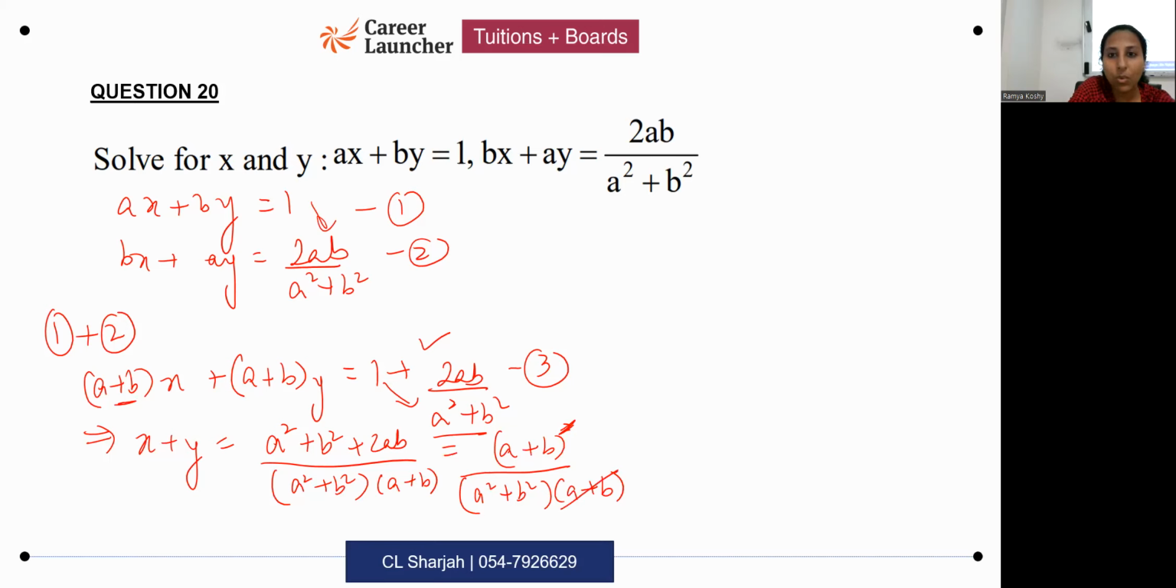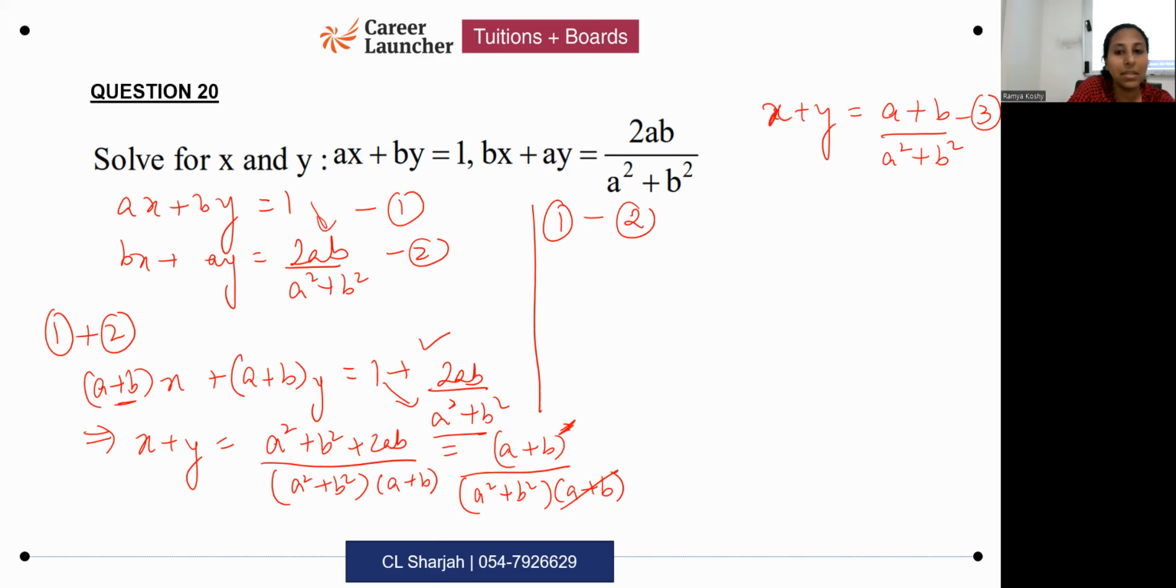So I'm getting one equation, which is x plus y is equal to a plus b by a square plus b square. This is equation 3. No, let me call that 4. I should not have labeled this. This is not necessary. Okay, this is equation 3. Now when I subtract 1 and 2, what happens?